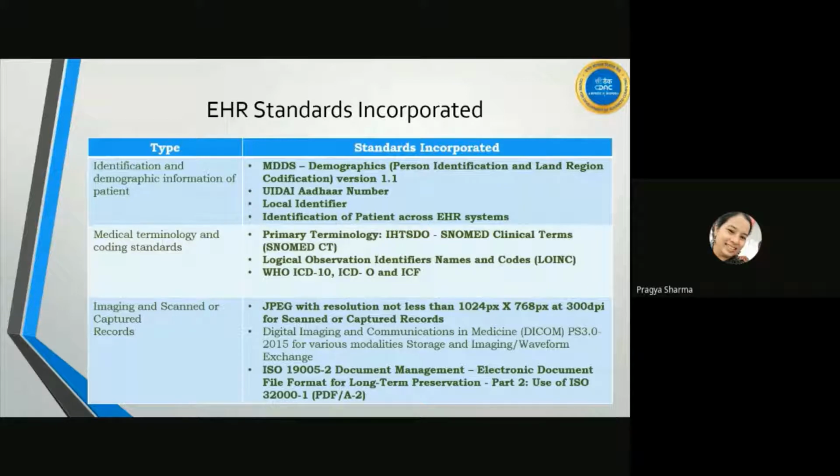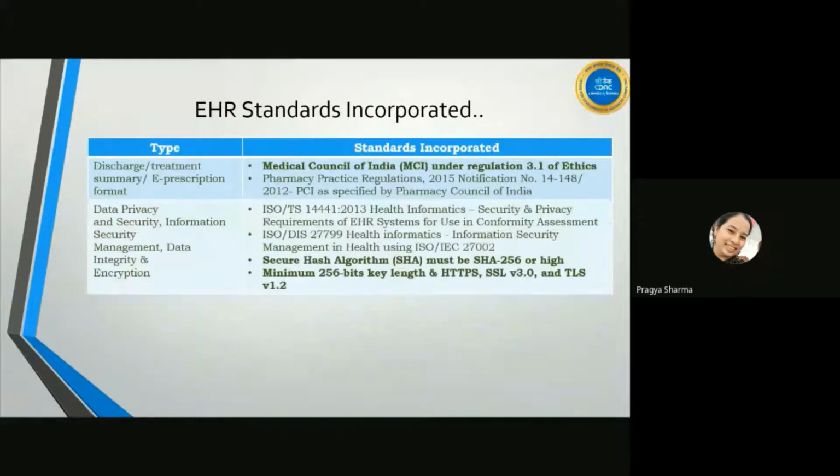We have also integrated ICD-O and ICD-10 for codification of diseases, and ICF for disability and functional status of the patient. For scanned documents and images, we have integrated the standards: we are following JPEG and PDF/A-2. For waveforms and imaging, we are using DICOM for storage.